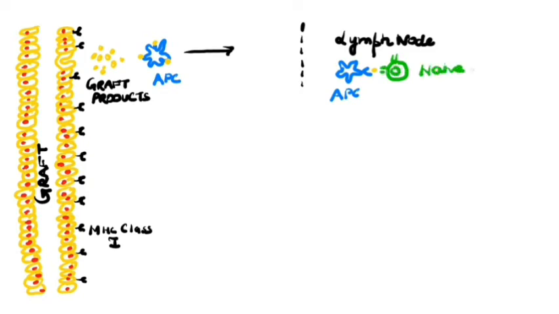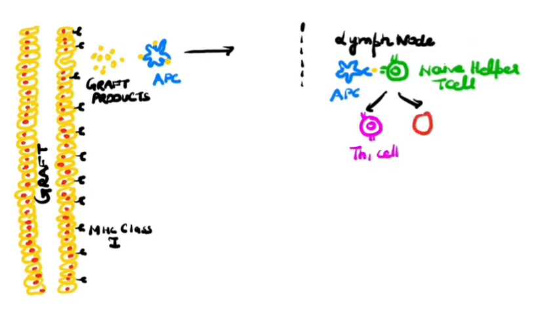Now upon activation, these naive helper T cells differentiate into two different types of cells. First one are the Th1 cells and second one are the Th2 cells. First here we will take up the Th1 cells. These cells release certain cytokines such as interleukin 2 and interleukin 12, and have a positive feedback that enables Th1 cells to undergo proliferation. Pro-inflammatory cytokines secreted activate pro-inflammatory cells.